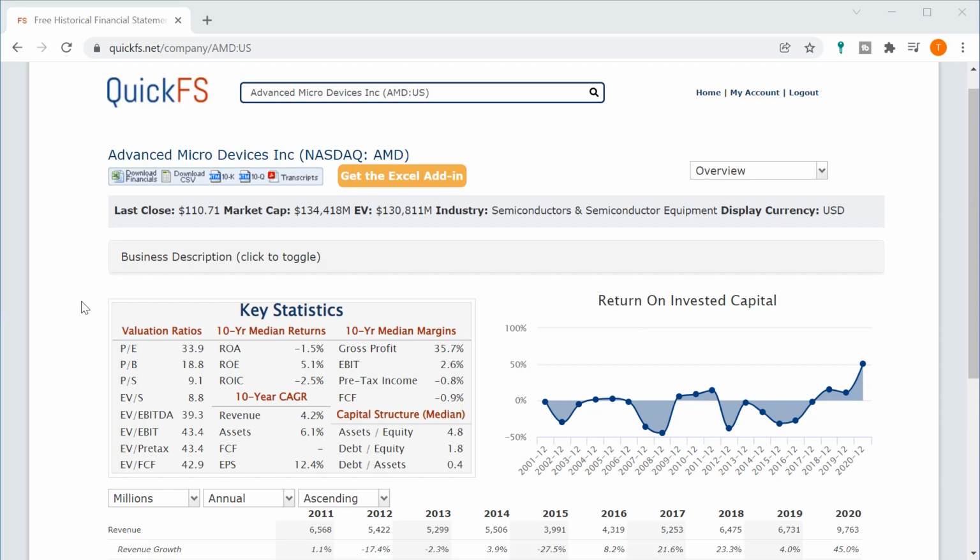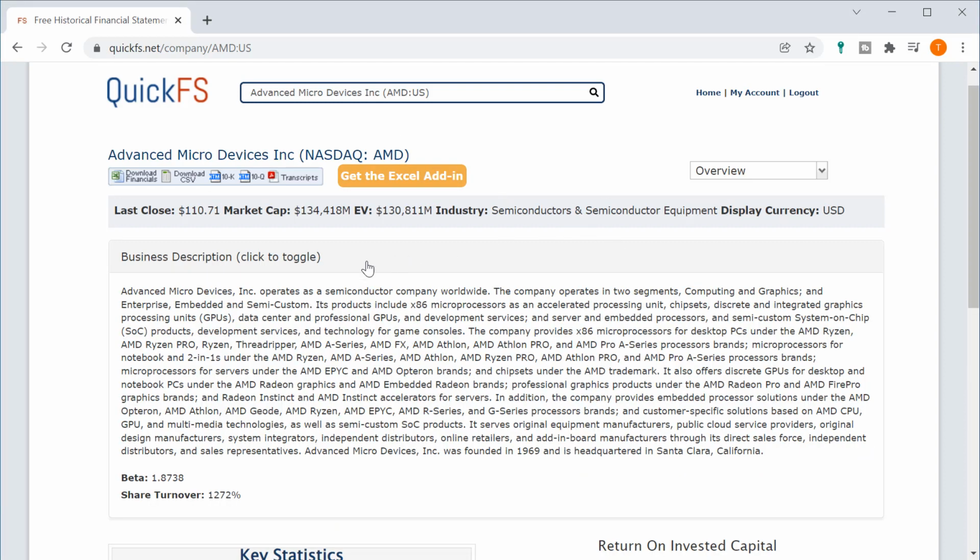Today we are discussing Advanced Micro Devices, otherwise known as AMD, stock ticker AMD. This is a semiconductor company, and the first thing I want to know is, what is the business? Is it a high quality business? We do that from the business description. The company operates in two segments worldwide: computing and graphics, and enterprise, embedded, and semi-custom.